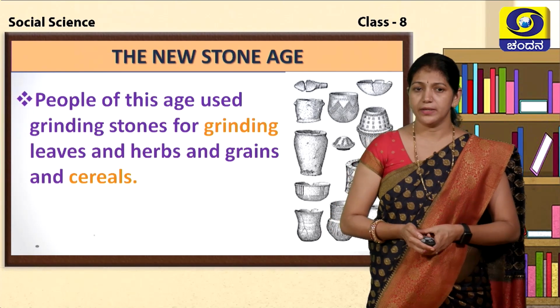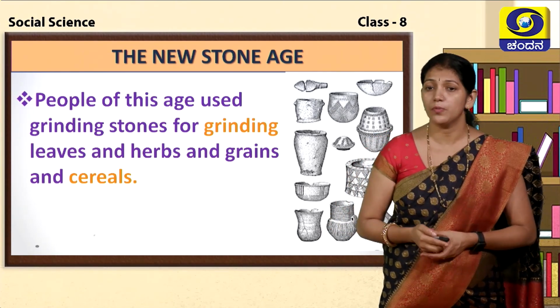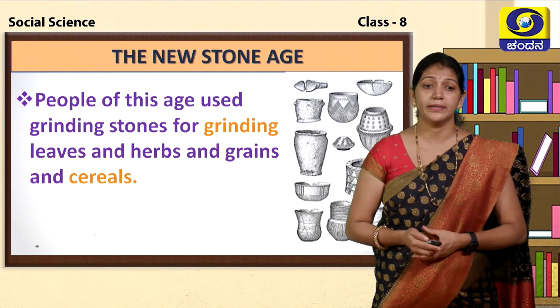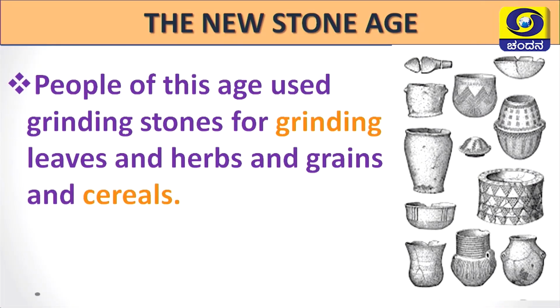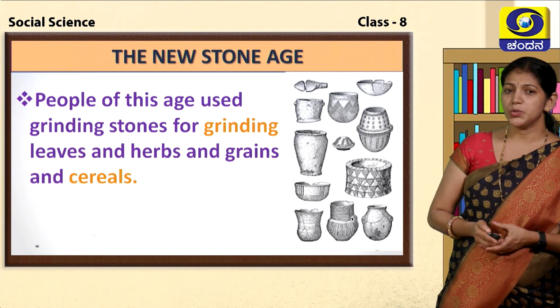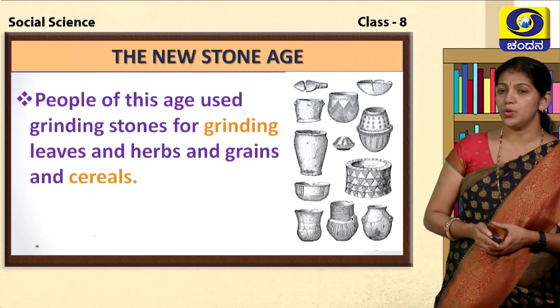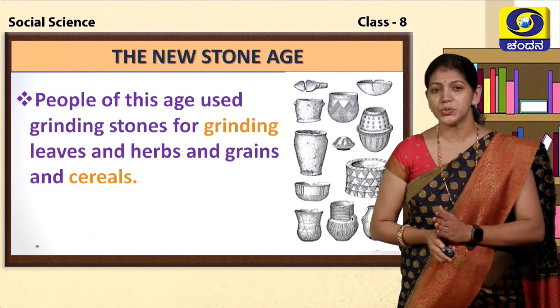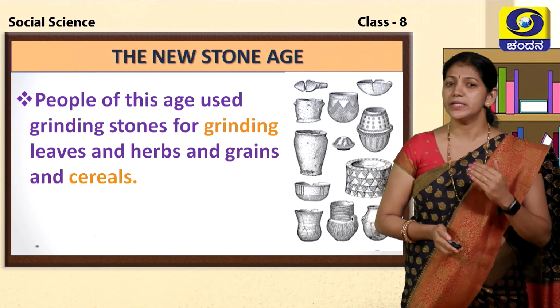People of this period used different varieties of stones for grinding. Grinding stones were also used in the New Stone Age period. Why did they use this type of grinding stone? They ground leaves, herbs, grains and cereals. Children, observe these pictures. They used very beautiful stones in the New Stone Age period. So, compared to the Old Stone Age and Middle Stone Age, the New Stone Age is a little bit different.